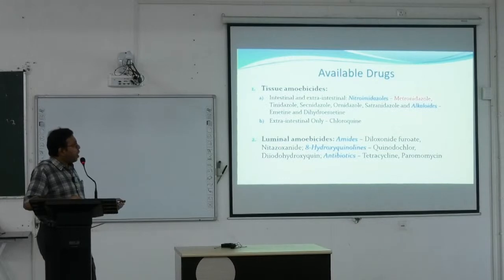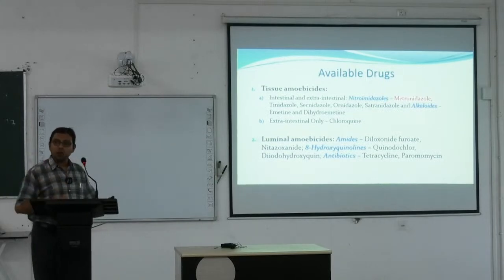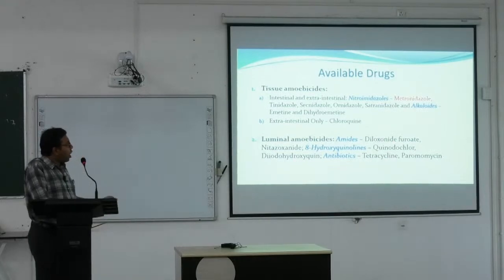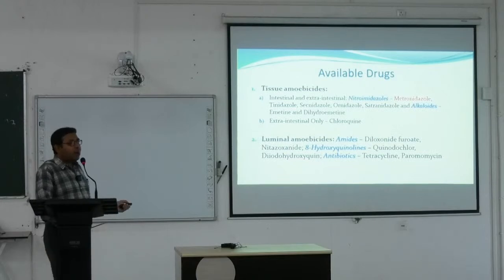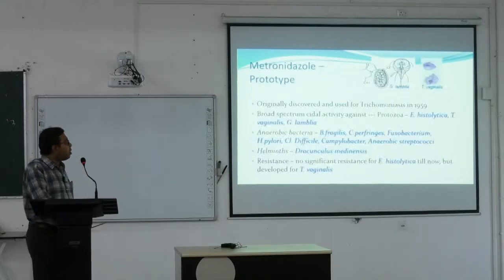Luminal amoebicides cannot kill the amoeba within the tissues; they can kill only within the gastrointestinal lumen. Examples are diloxanide furoate, nitazoxanide, iodoquinol, and some antibiotics like tetracycline and paromomycin. So these are the drugs that are effective against the amoeba.